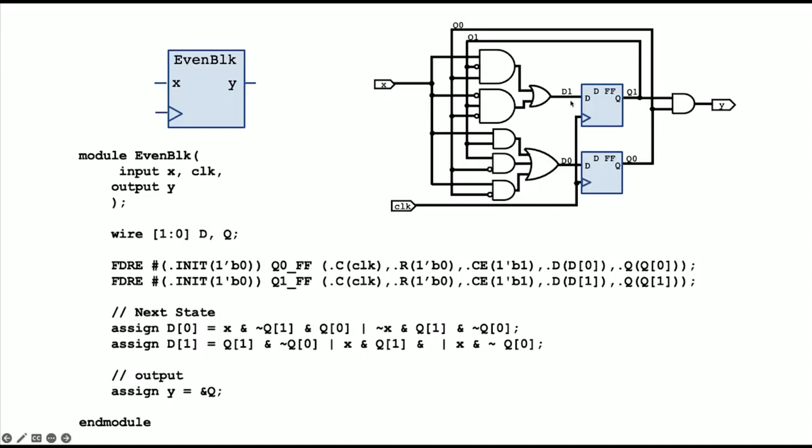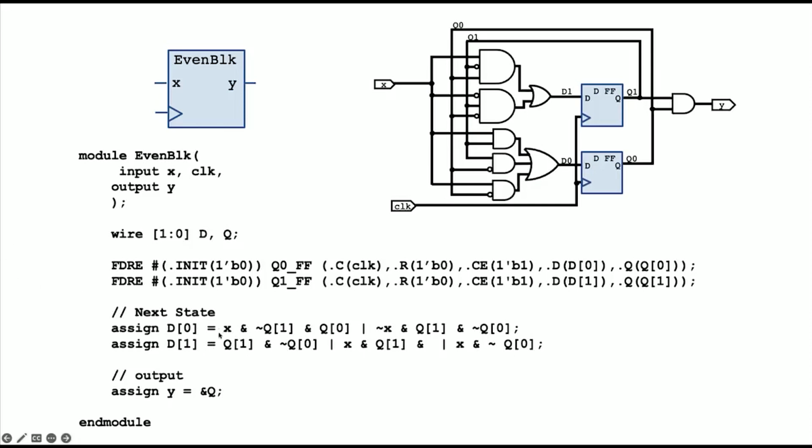Here I've made a bus for the D inputs and the Q outputs of the flip-flops. So you're going to have possibly some state machines with 5, maybe 8, 9 flip-flops, so you're going to want to make a bus. You're not going to want to use individual wires. And you'll see that, in fact, we can make a bus of flip-flops, so you don't have to instantiate a separate flip-flop for each one.